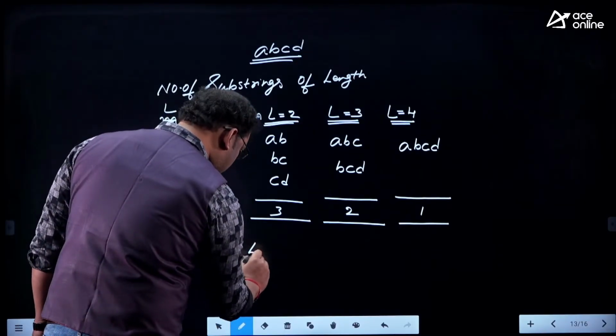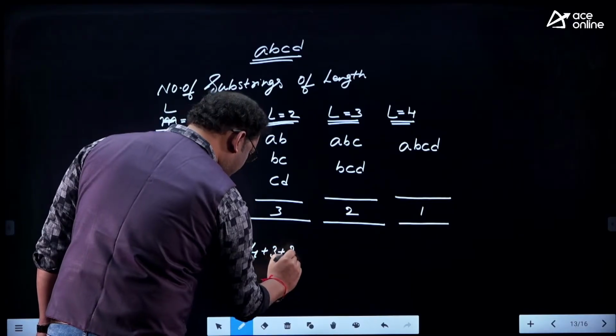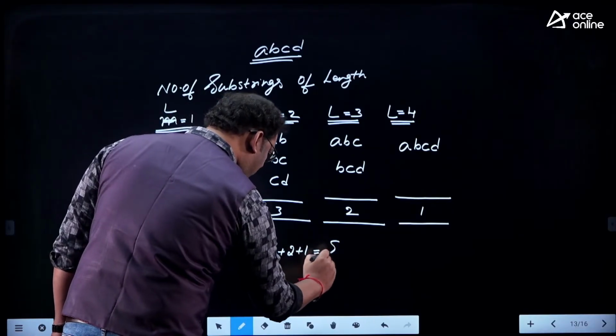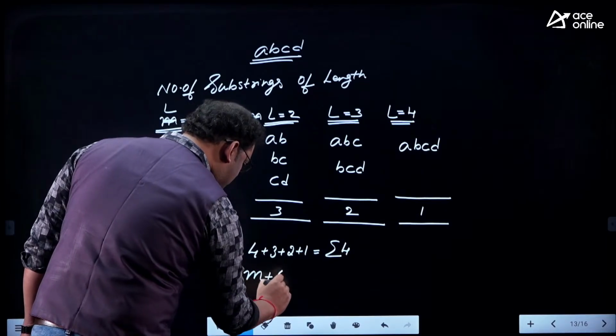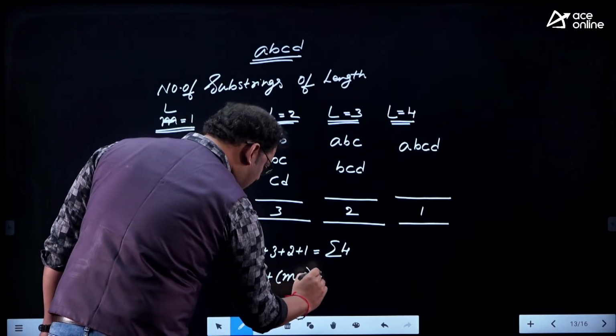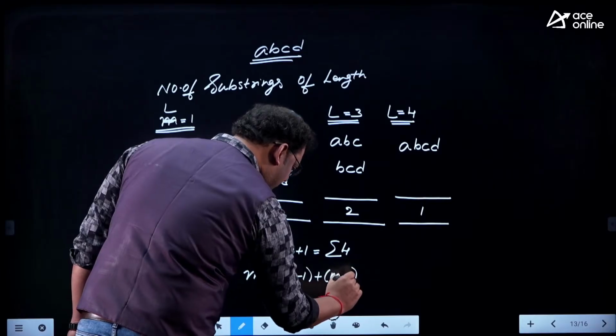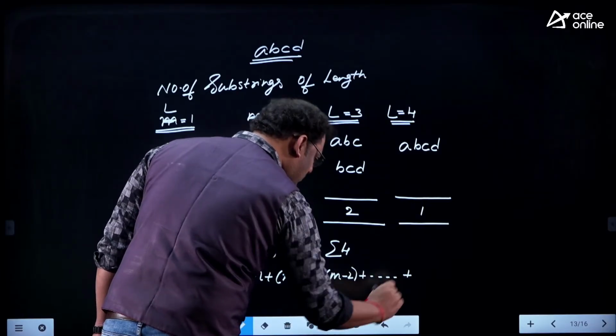The answer comes to 4 plus 3 plus 2 plus 1, sum of 4 natural numbers. If it is m like this, it comes to m plus m minus 1 plus m minus 2 plus so on up to 1.